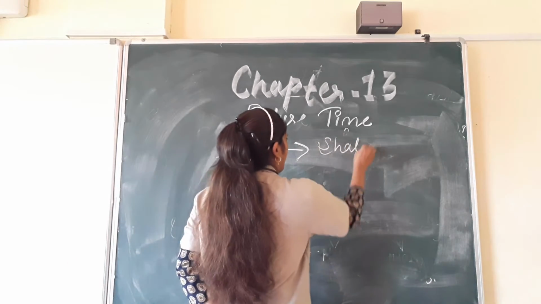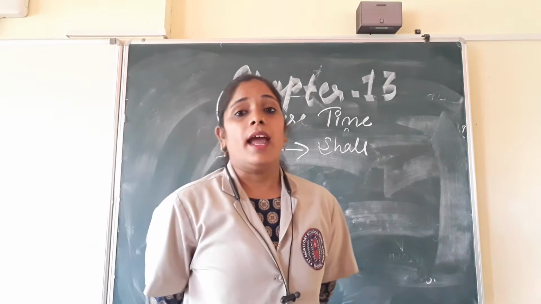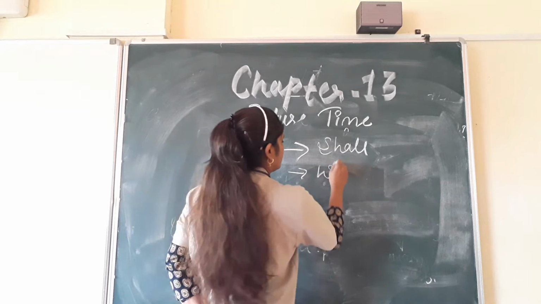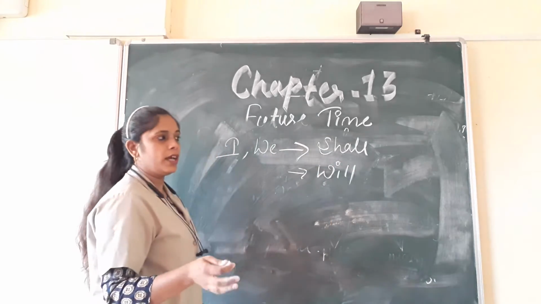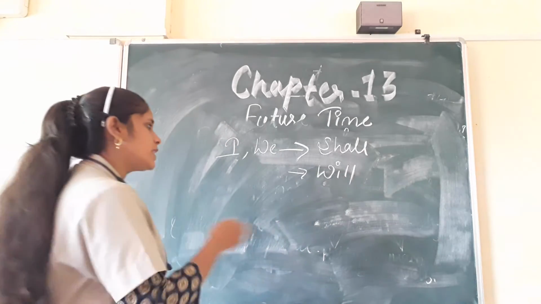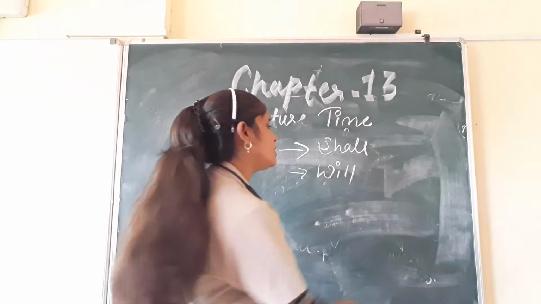With I and we we will use shall. And will we will use with all the rest of the singular nouns and pronouns.